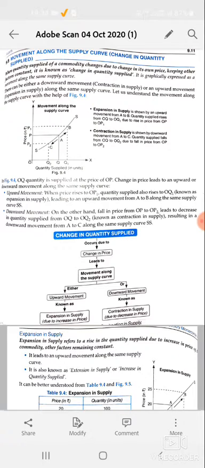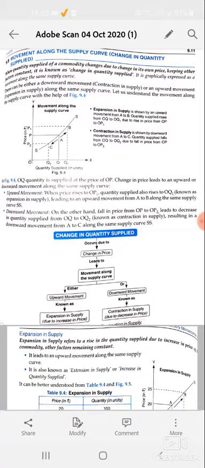Now, first of all, what is change in quantity supplied, or movement along the supply curve? If quantity supplied changes due to a change in the price of the commodity, keeping other factors constant.